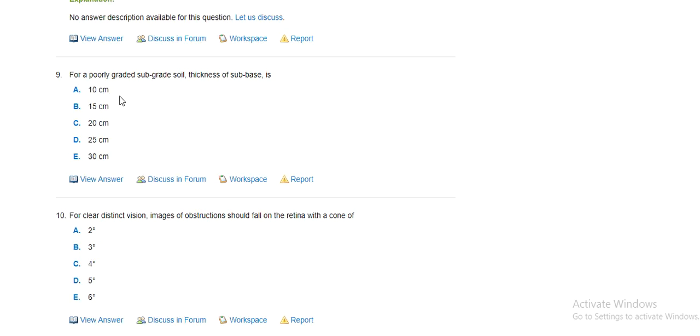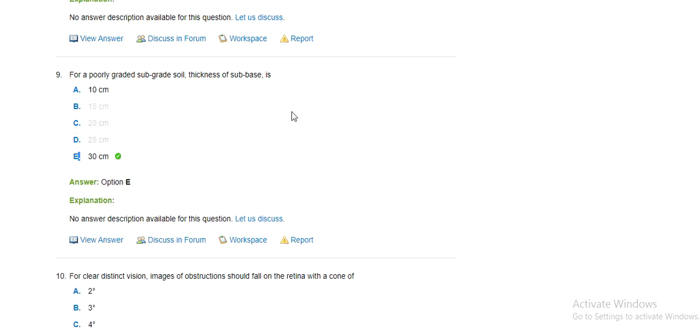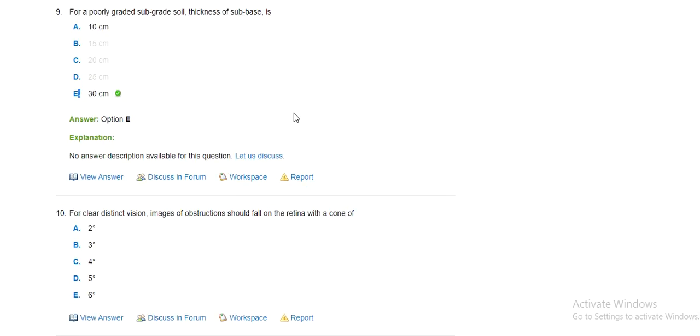The next question: for poorly graded subgrade soil, the thickness of subbase is 10 cm, 15 cm, 20 cm, 25 cm, 30 cm. So for poorly graded subgrade soil, the thickness of subbase is 30 cm.